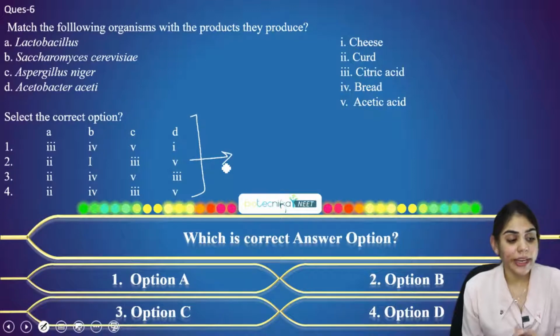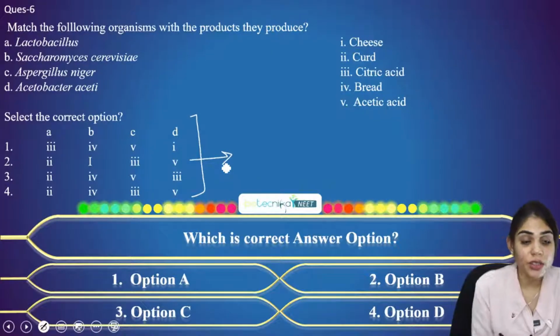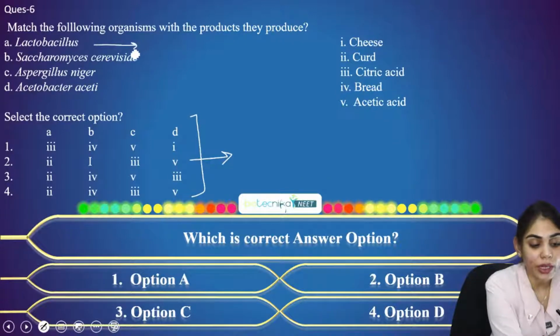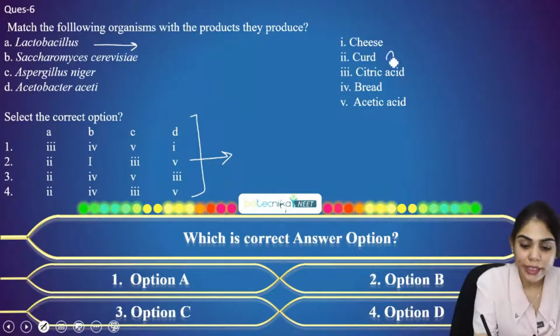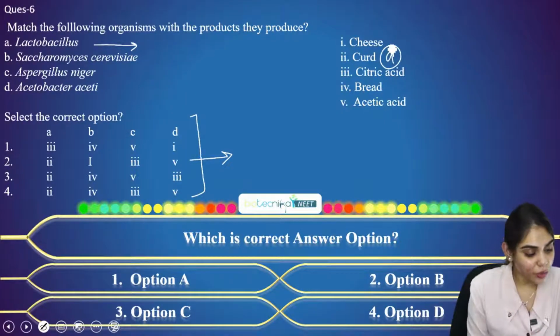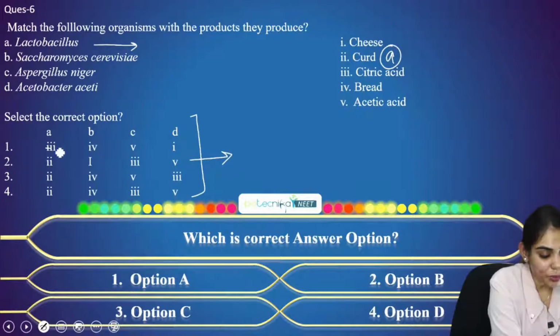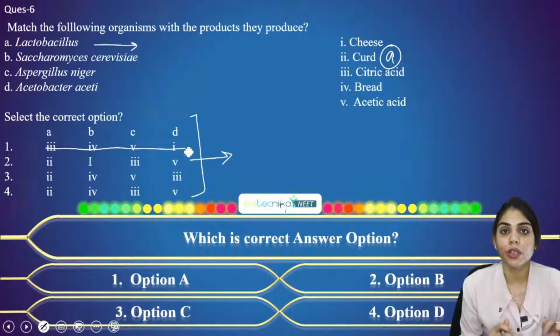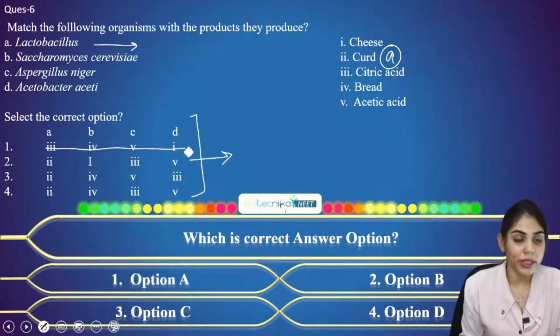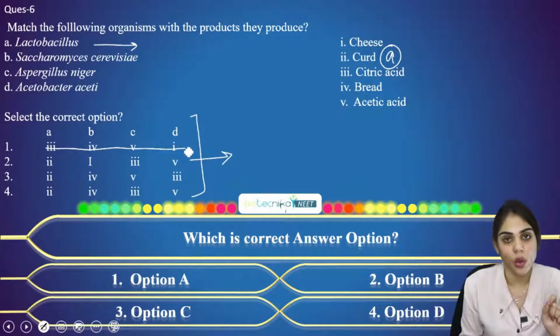So we all know that Lactobacillus is a type of bacteria or microorganism which causes the coagulation of milk. And once the milk is coagulated, it will be converted into curd. So for A, the right answer is second. Where do you see the second option? In options B, C and D. So until now we have three options: 2, 3, 4, and option 1 is omitted.